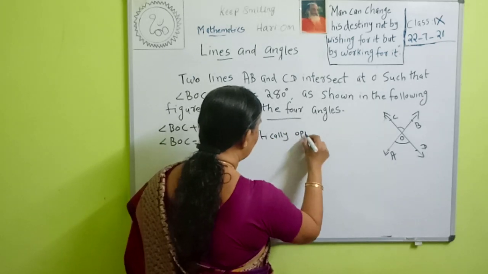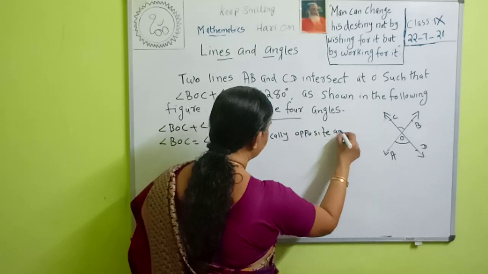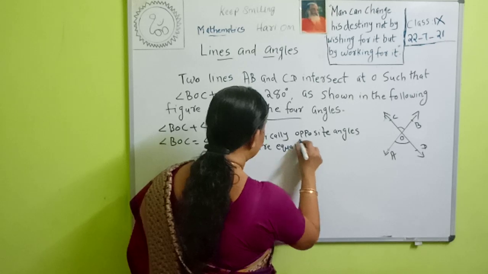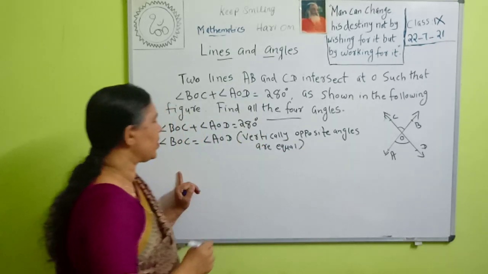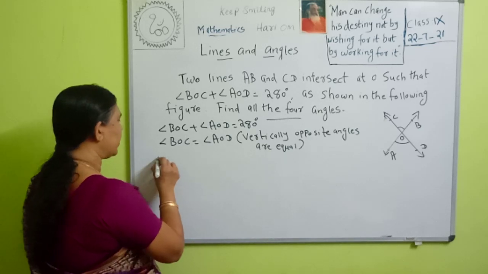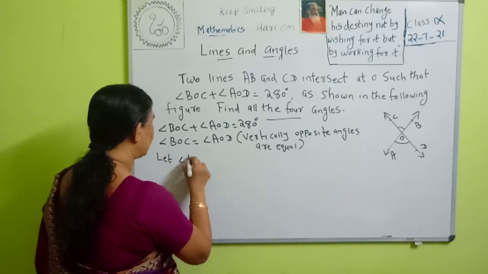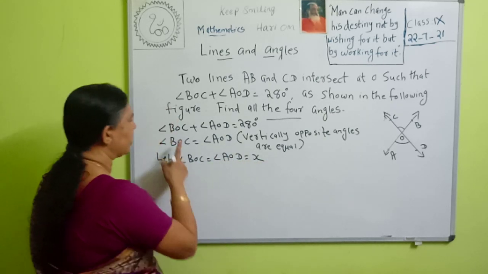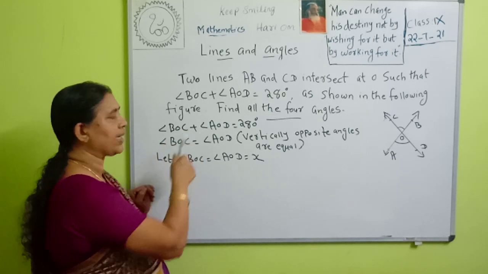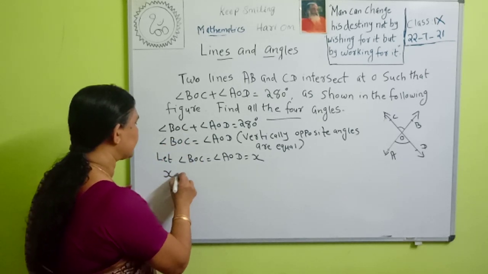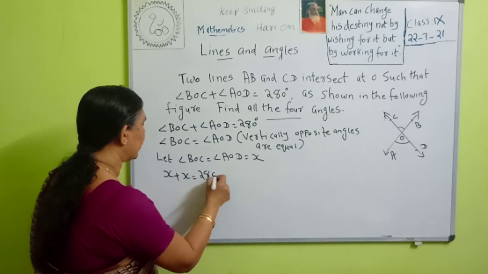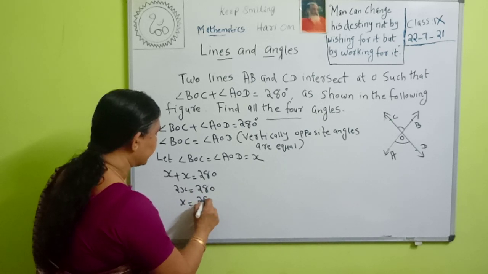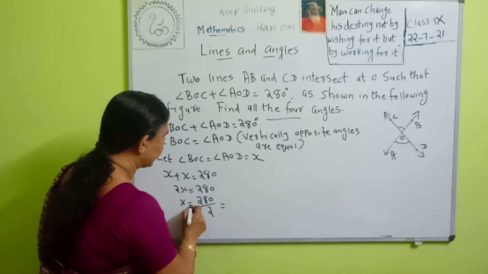Vertically opposite angles are equal. Therefore, angle BOC is equal to angle AOD. Let angle BOC equal angle AOD equal x. It is given that angle BOC plus angle AOD is 280 degrees. Therefore, x plus x is equal to 280. Then 2x is equal to 280. Then what is x? x is equal to 280 by 2.